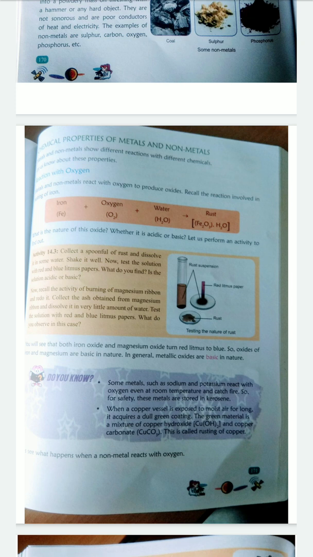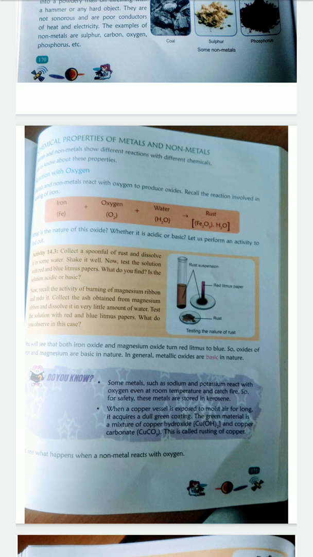Here, iron reacts with oxygen and with water or moisture present in the atmosphere to become rust. So we can say that rusting or corrosion of iron takes place. In symbolic form it is written as Fe + O2 + H2O gives Fe2O3.H2O. I am going to repeat it again: Fe + O2 + H2O gives Fe2O3.H2O. Now we have to know what rust is. Rust is actually a metallic oxide. Here iron is there, so it is an iron oxide.